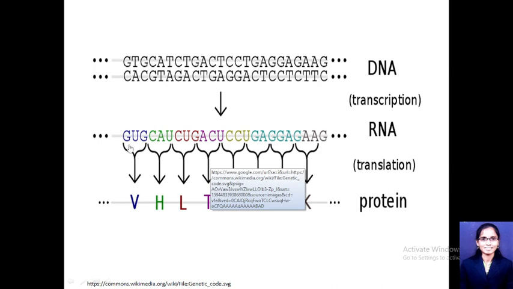So the question arises how it will happen in the cell, so that this message in the form of nucleotides is translated into the message of amino acids. Suppose one does not know the German language, but he can speak in English, and the people in front of him can only understand German.